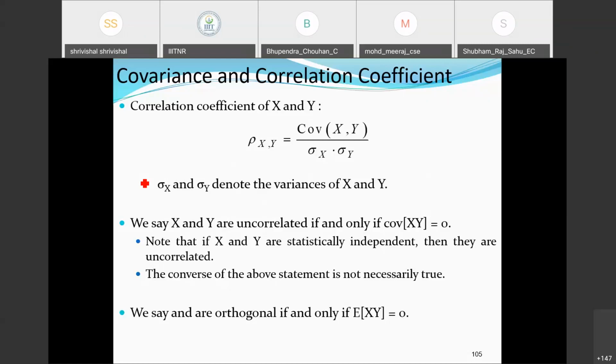The converse of the above statement is not necessarily true. It means that if the functions are independent, then their covariance value will be 0, but that doesn't imply that if the covariance value is 0, then the functions are independent. I hope you got the point. I'm going to repeat it: if the covariance value is 0, it doesn't imply that the functions are independent. But if the functions are independent, then their covariance value will be 0.